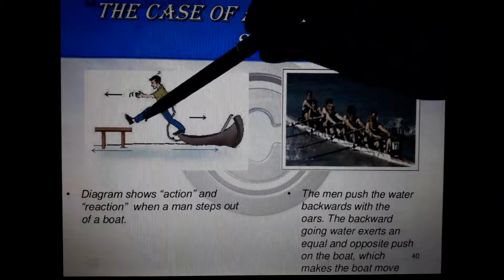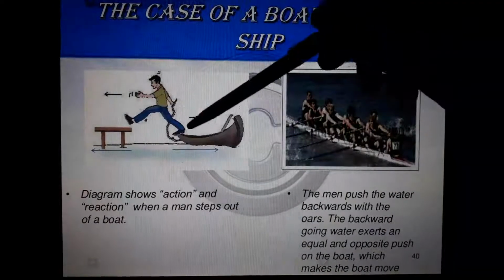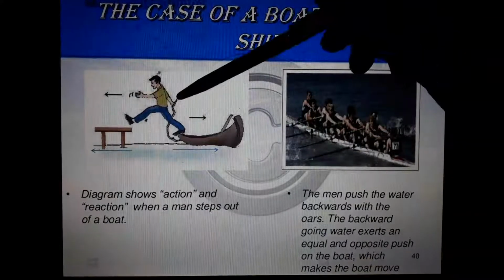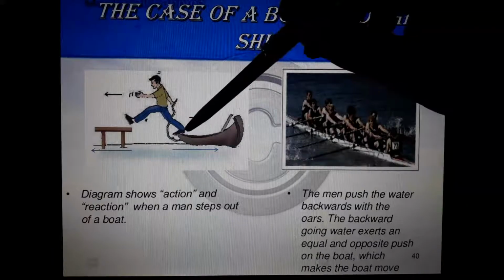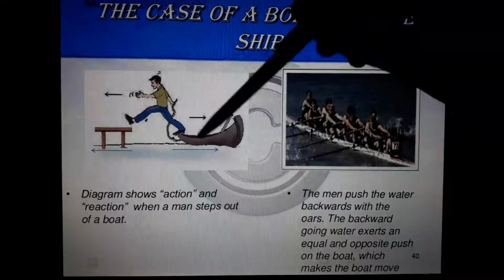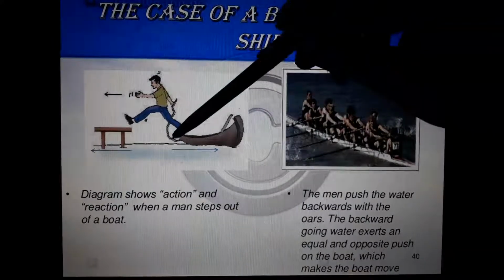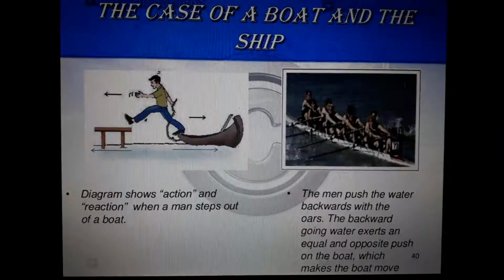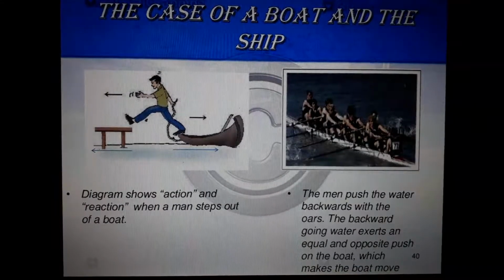What will happen to this guy? He is going to step onto this floor, but he is exerting a force backward, and the mass of the boat is not that high, so this boat will go in this direction and he will fall down. Understand? Simple examples, leave it.